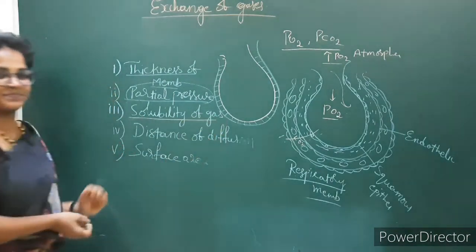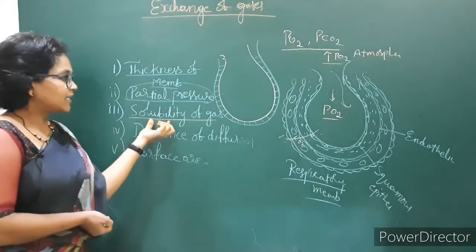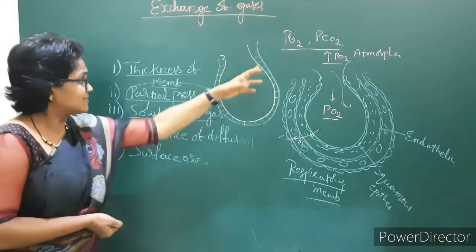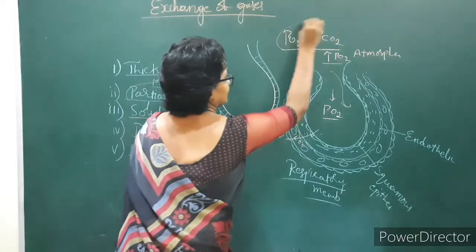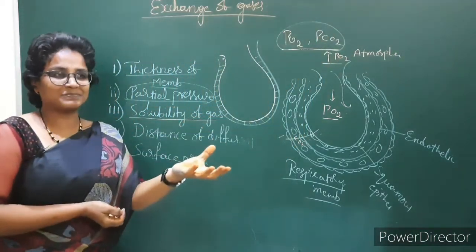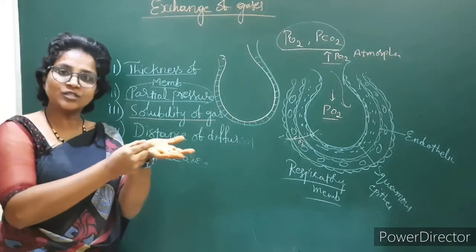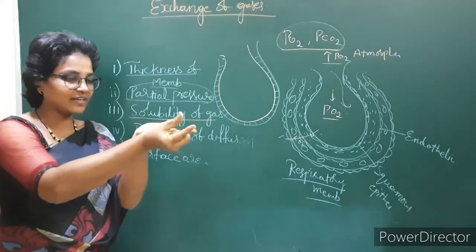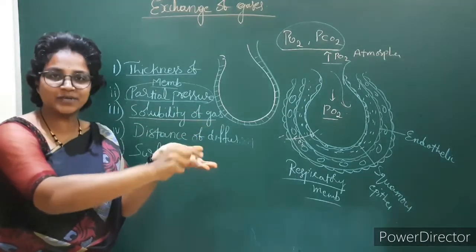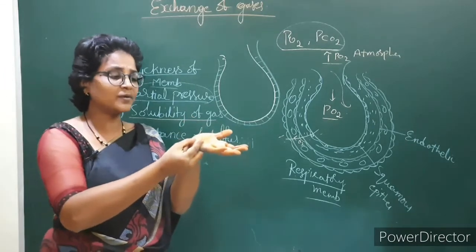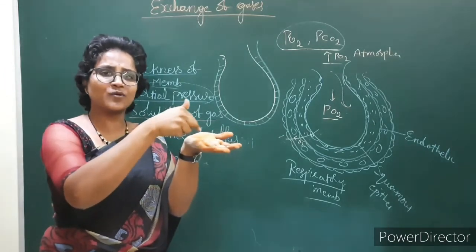Solubility of gas. Just as I said about the partial pressure of oxygen and carbon dioxide, what is solubility? For example, you take water and add sugar to it, and in another glass of water you add sand. Which substance has more solubility? Sugar solubility is more in the water.